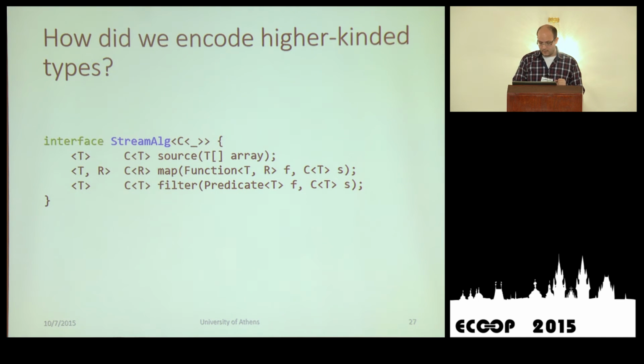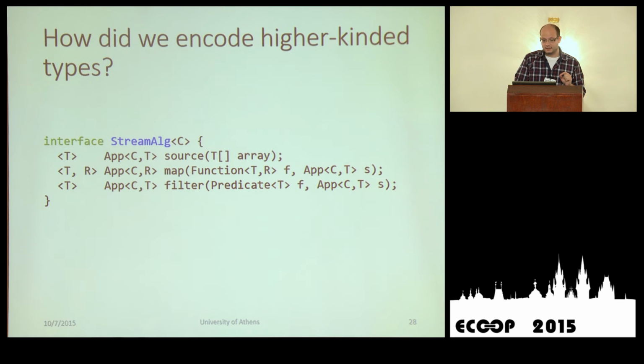And what we actually did, remember the stream algebra from before, that I have created in my mind a new unary type constructor there, C. What we actually do, the core idea, is that the type application is defunctionalized.